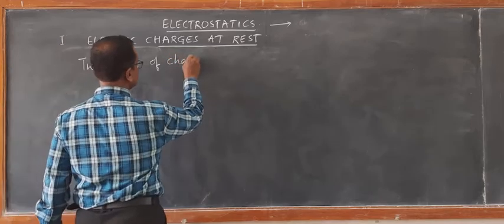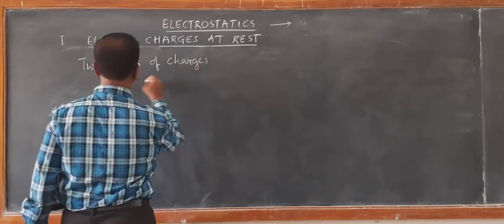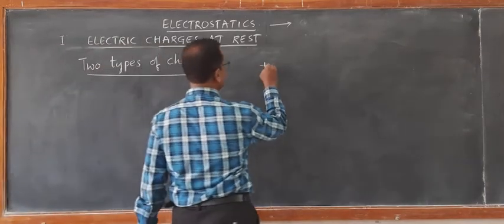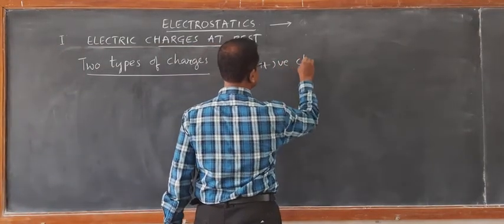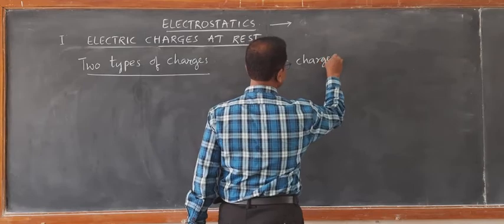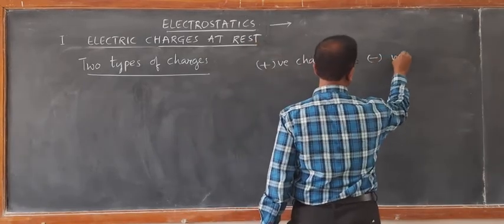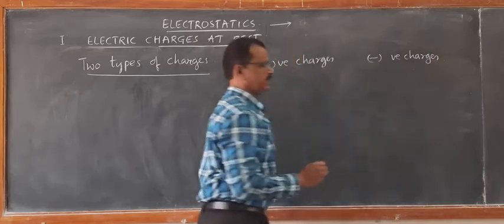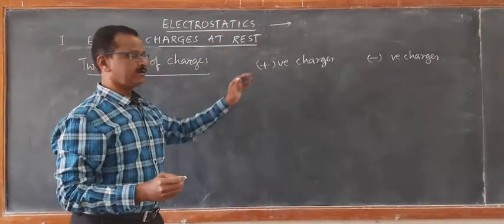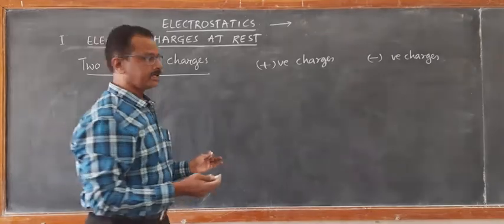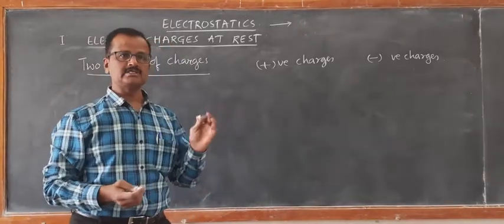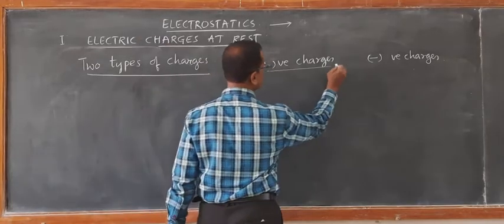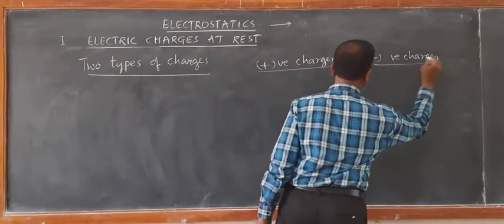They are termed as positive charges and negative charges. From the pairs of materials that we have just discussed, we can list which are positively charged bodies and which are negatively charged bodies. First, I told you about the glass rod rubbed with silk.